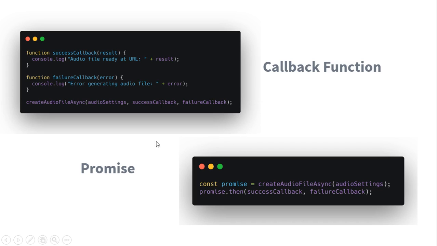On the other hand, we have the promise system, in which we will make the createAudioFile async function return a promise object. That promise object will then execute either the success callback or the failure callback. So this is how we will execute a promise.